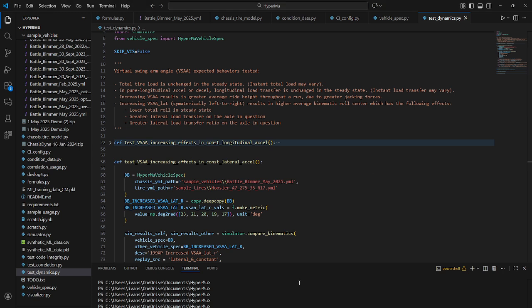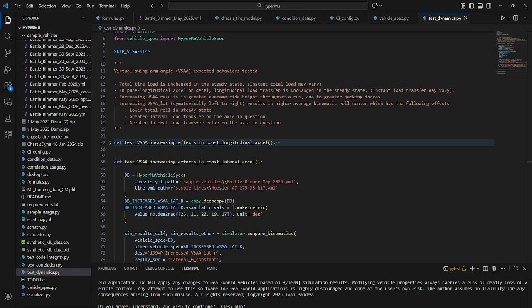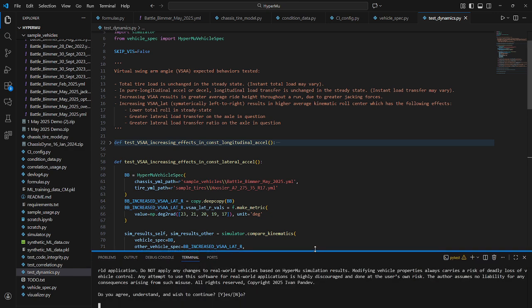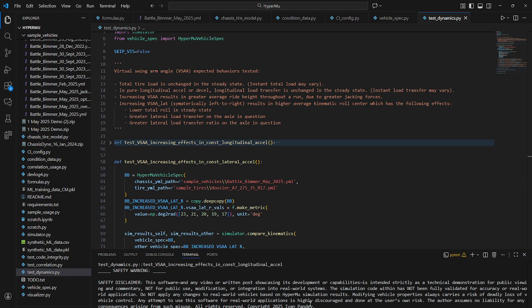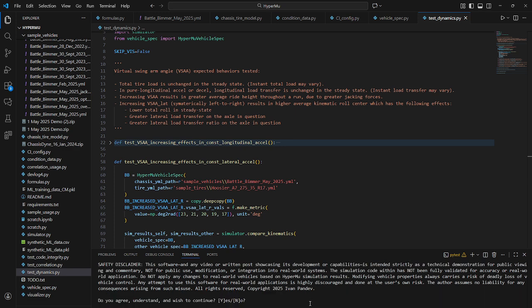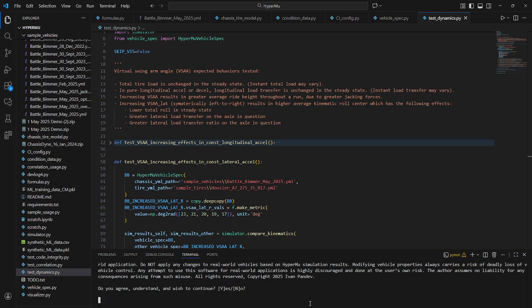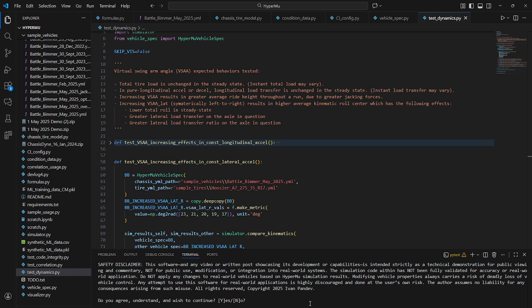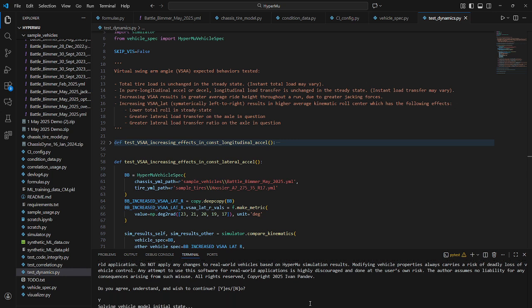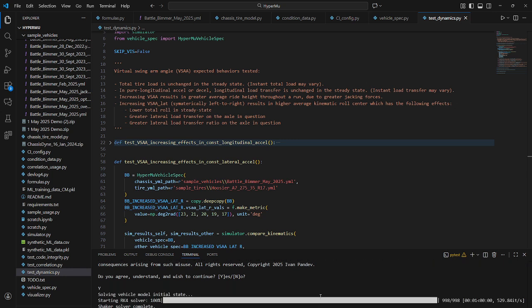So with all that said, I will run the test file to highlight a couple of the most interesting effects. And we'll do that by calling PyTest and calling the test file. And as always with HyperMu, before launching an experiment, make sure you read the disclaimer to fully understand the limitations of HyperMu before you begin interpreting its results. And we'll go ahead and run the test.